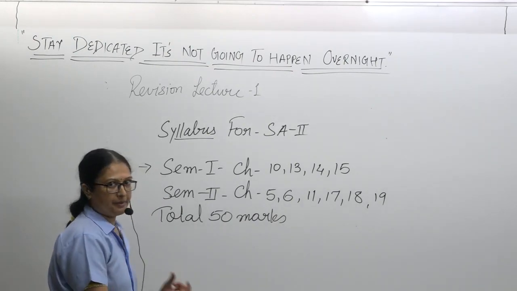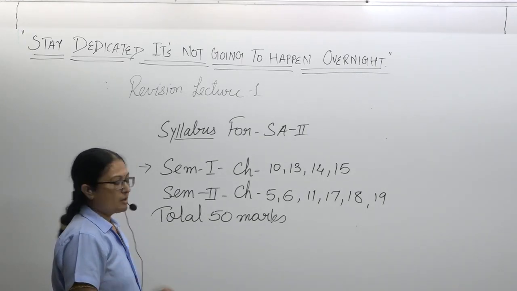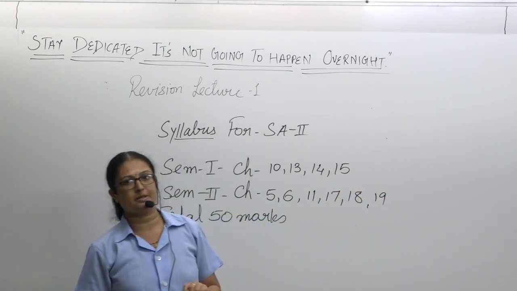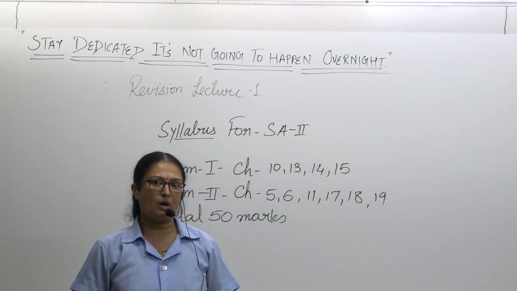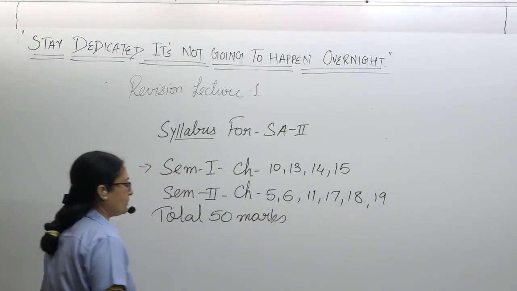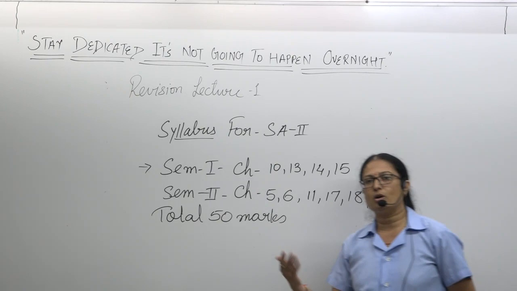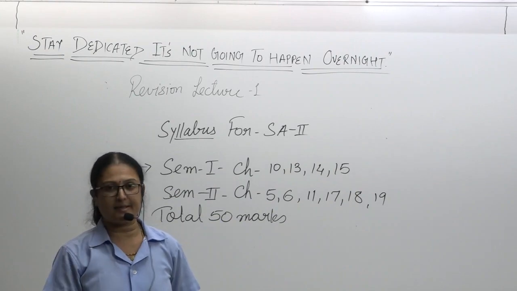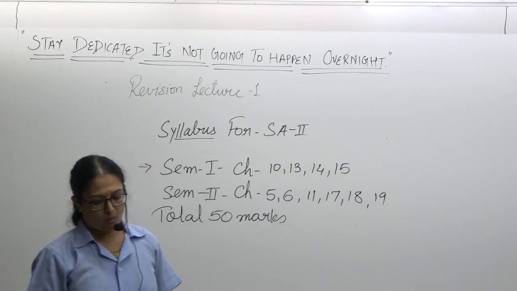Now the proportion. What will be the proportion? 20 marks will be from SEM 1 and 30 marks will be from semester 2. I have to manage a 70-30 ratio. 70% of what I will ask is from SEM 2 and 30% from your SEM 1. The paper style will remain the same as SEM 1.